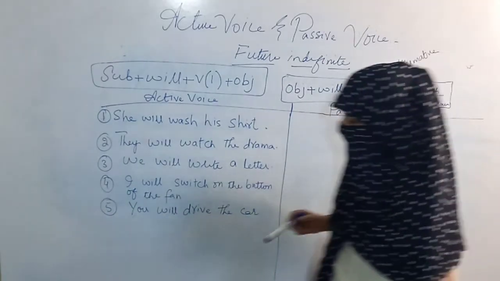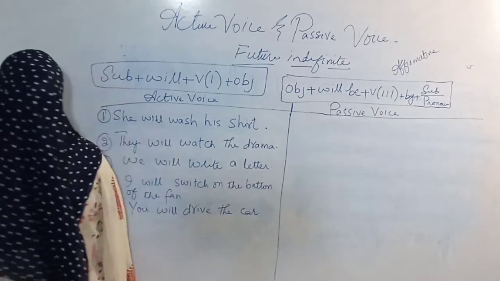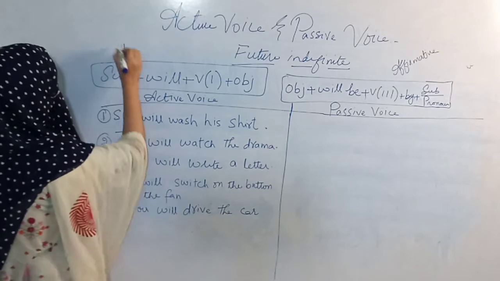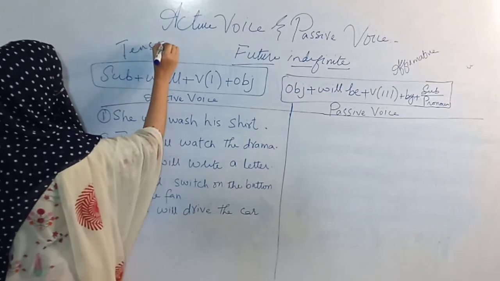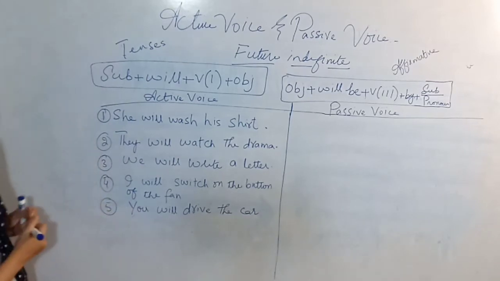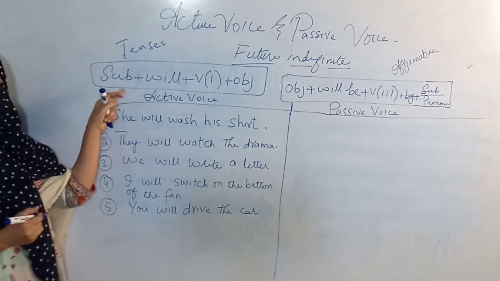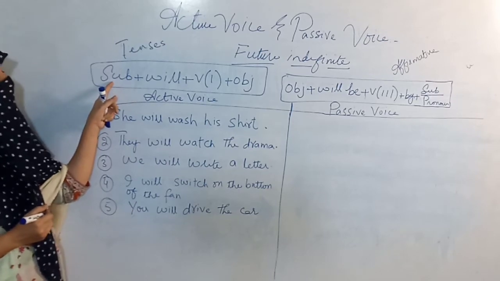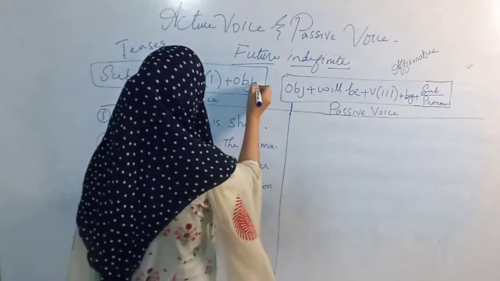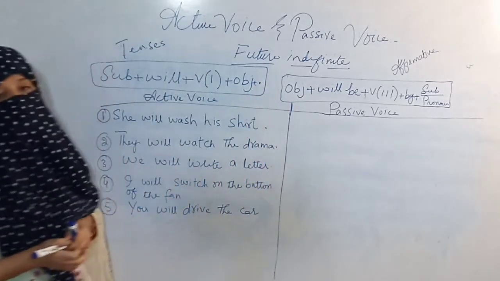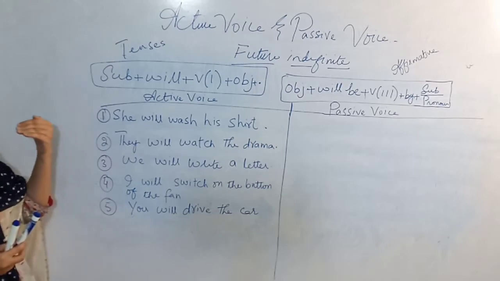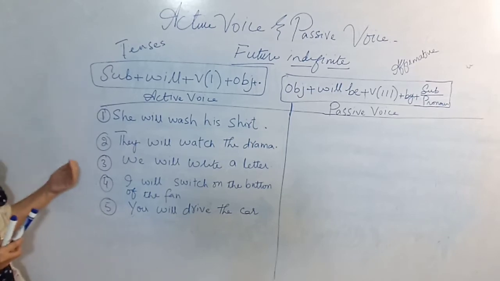So the formula deals with the simple structure of a sentence, or we can call it the formula of tenses. The future indefinite tense structure is subject, will, verb first form, then object, and at the last you have to insert a full stop. This means the sound will be produced, ga, gi and ge.